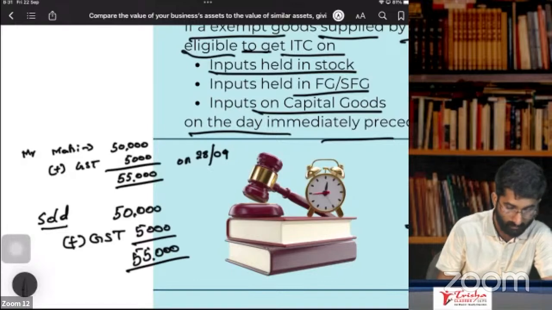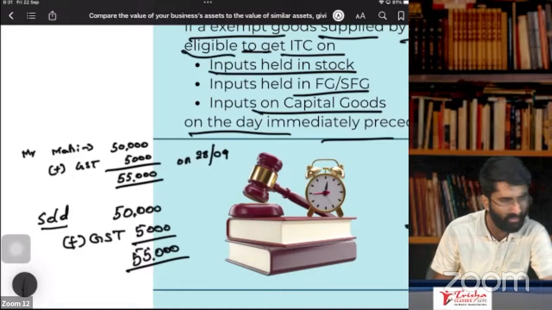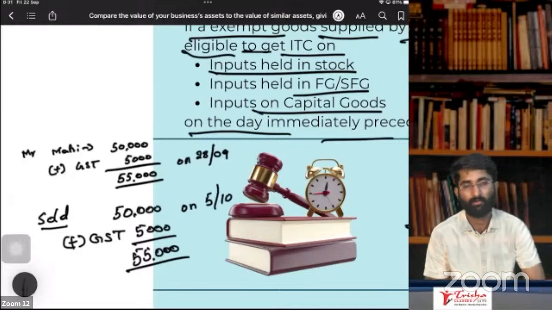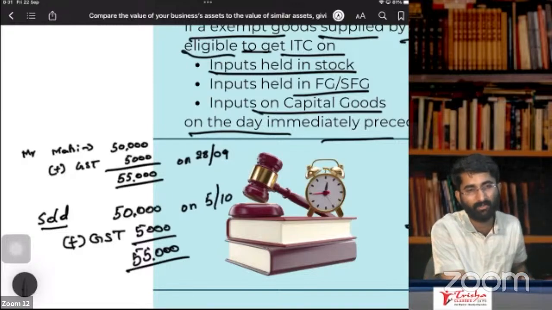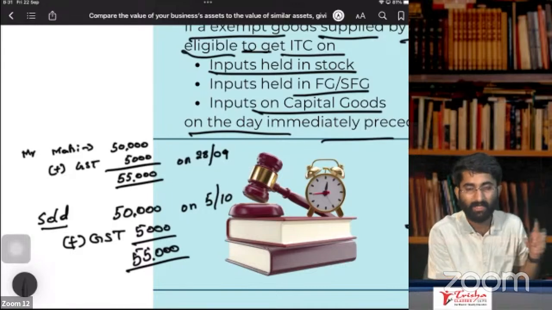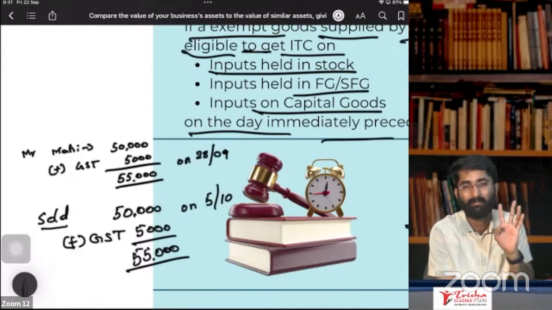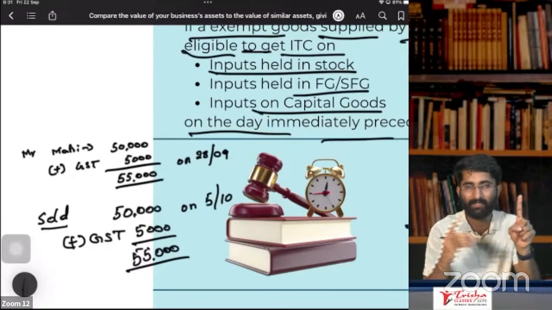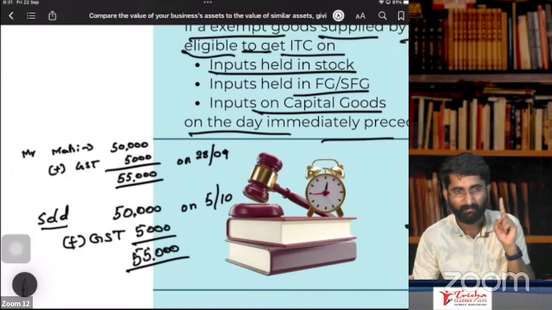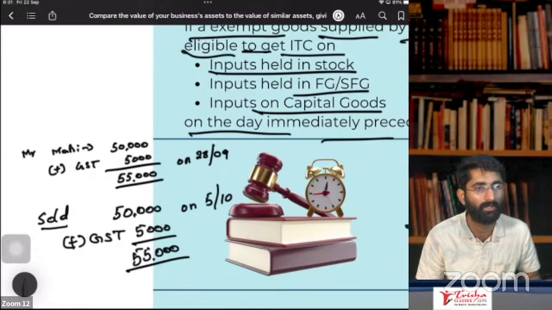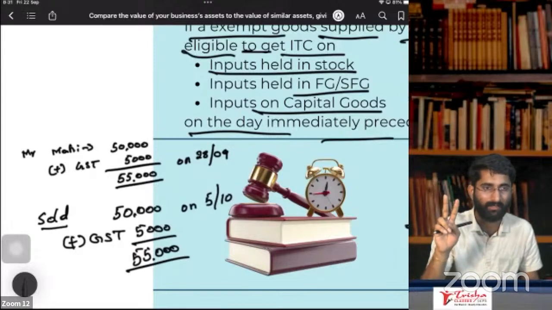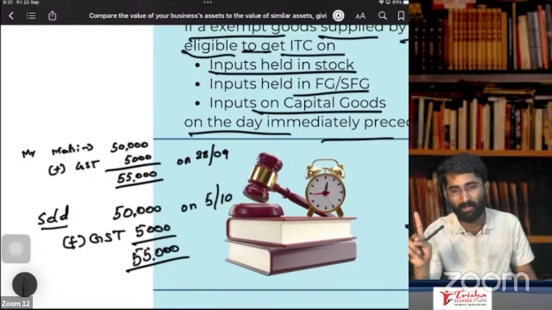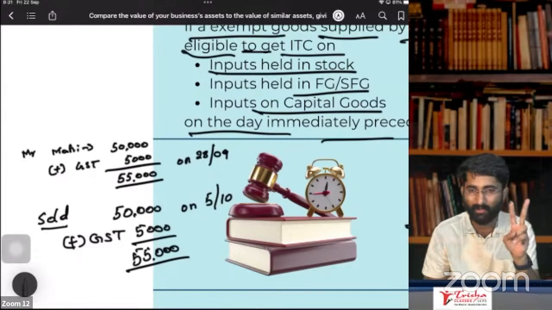Okay. Now he purchased it for 50,000 and sold it for 50,000 on 5th of October. Now tell me how many quarters he has used it for? 2 quarters. That means July, August, September. Even 1 day in September will be considered as 1 whole quarter. And October, November, December, because he used it for 4 days in October. So that is totally 2 quarters.